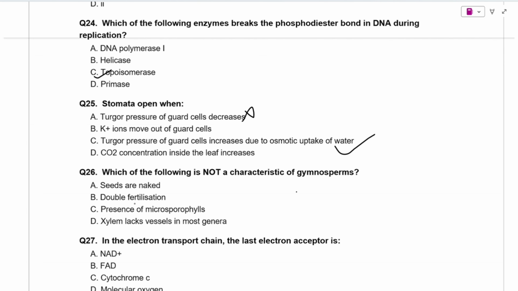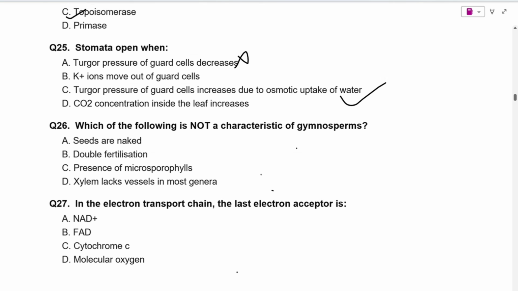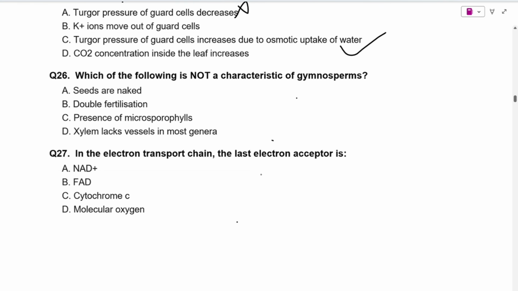So students, now let's start with question number 26. Which of the following is not a characteristic of gymnosperm? Seeds are naked. This is a characteristic of gymnosperm. Second is double fertilization. We know that double fertilization is a characteristic of angiosperm, not gymnosperm. So here option B will be the correct option.